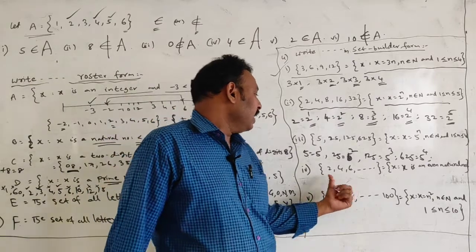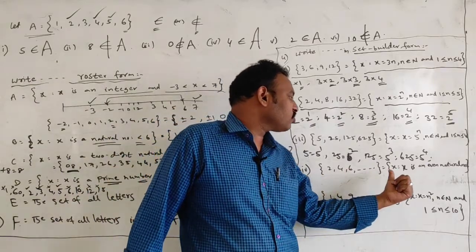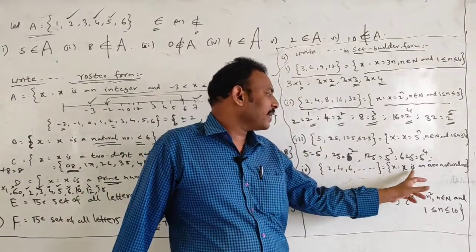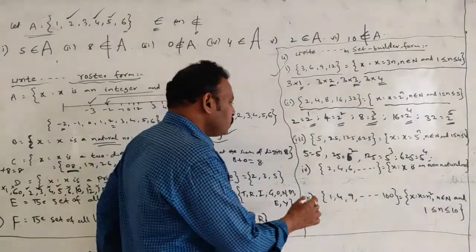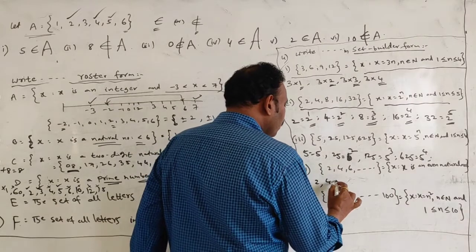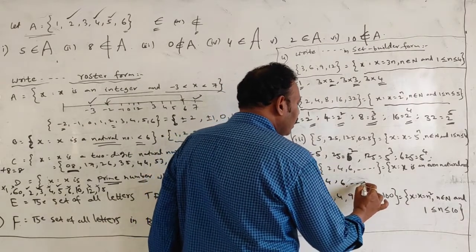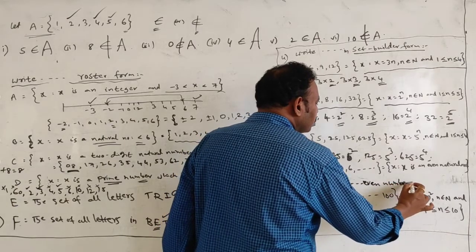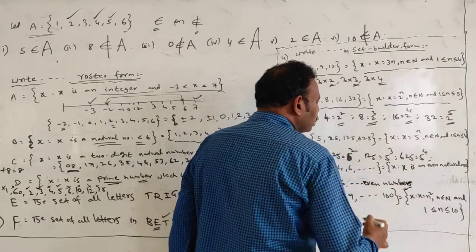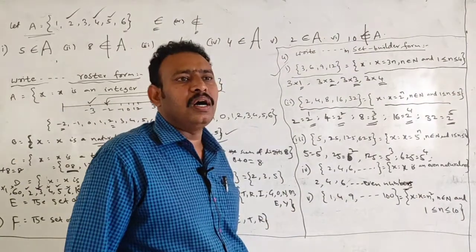Like that. Here 2, 4, 6 and so on. Set of x such that x is an even natural number. Like that it is coming. You see students? 2, 4, 6 are even numbers. Students, these all are even numbers.